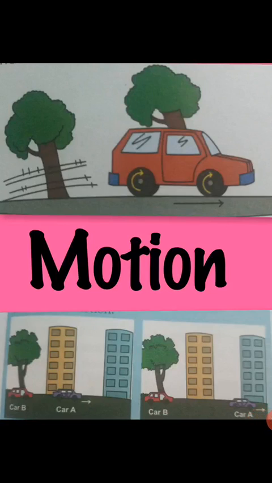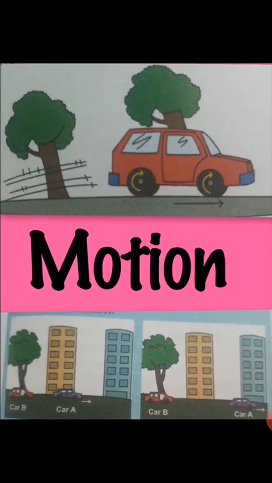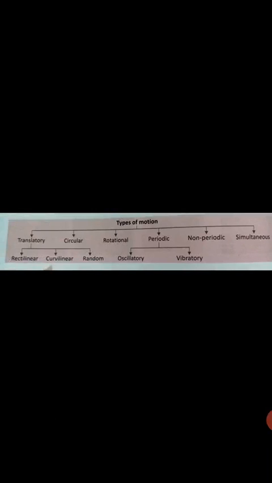So what is motion? As we know, when a body changes its position with respect to some reference point, then we say the body is in motion. We also know that motion and rest are relative. Now we will talk about types of motions. There are so many types.